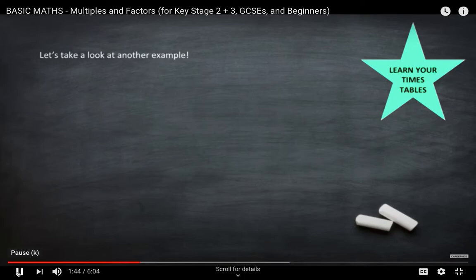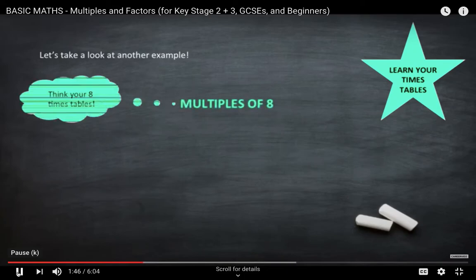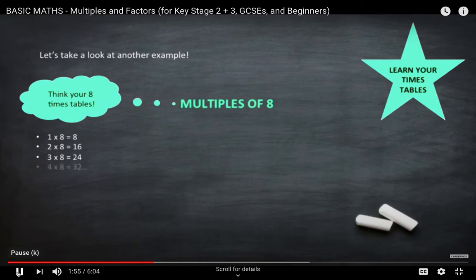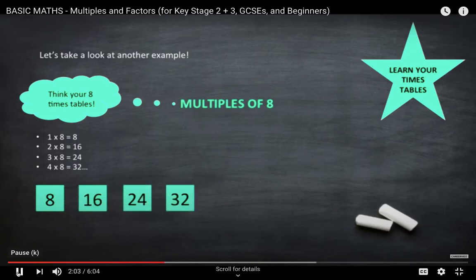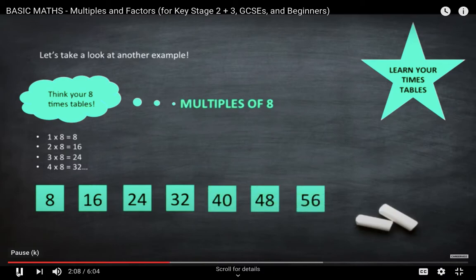Let's take a look at another example, the multiples of 8. Again, think your 8 times tables. We've got 1 times 8 is 8, 2 times 8 is 16, 3 times 8 is 24, 4 times 8 is 32. So multiples of 8 are 8, 16, 24, 32, 40, 48, 56, and so forth.